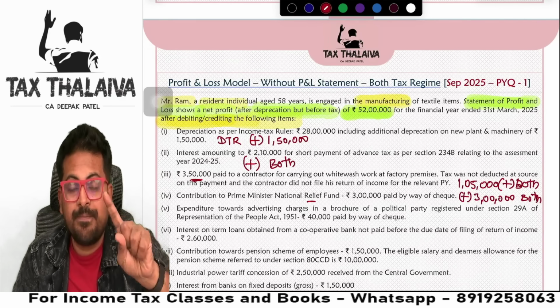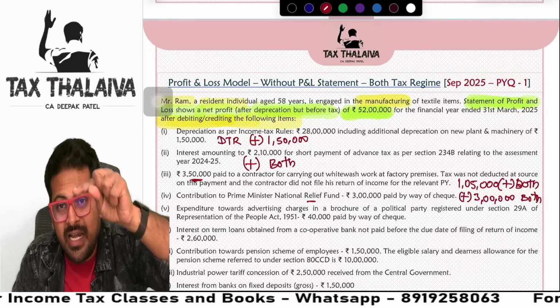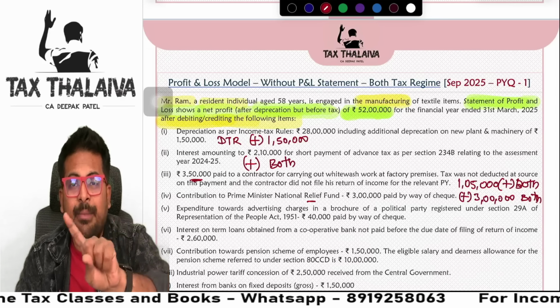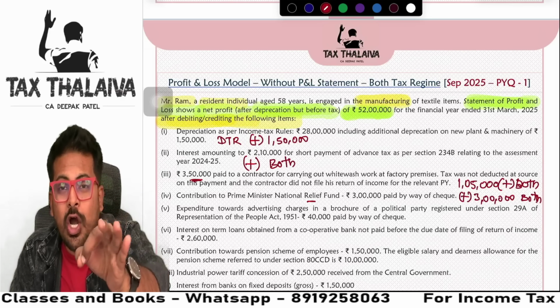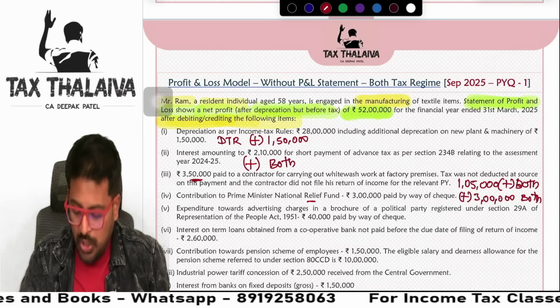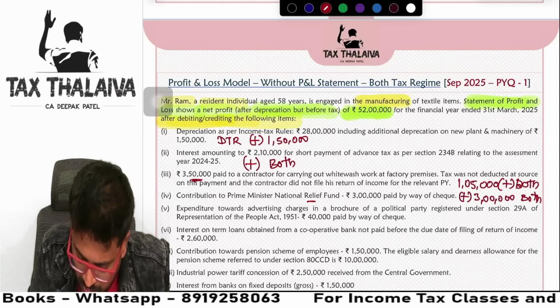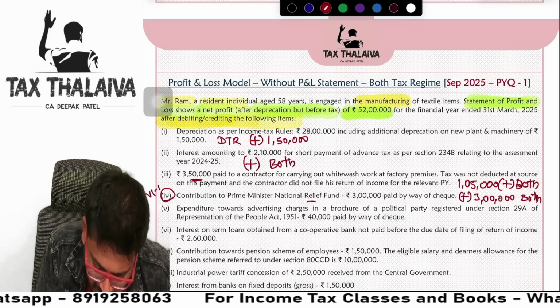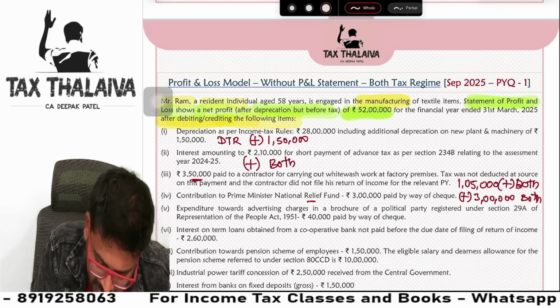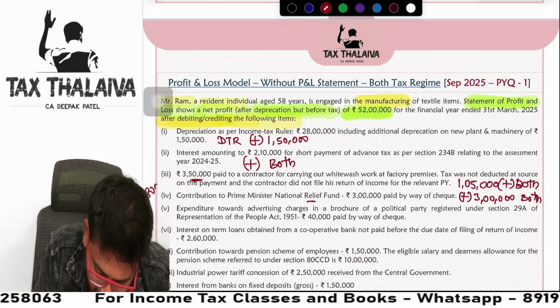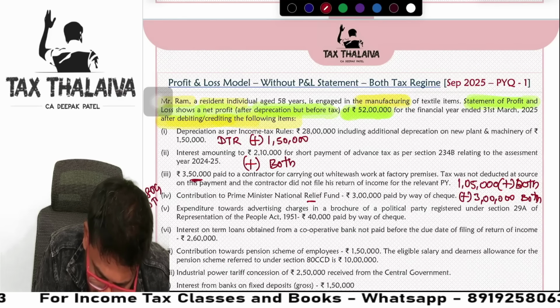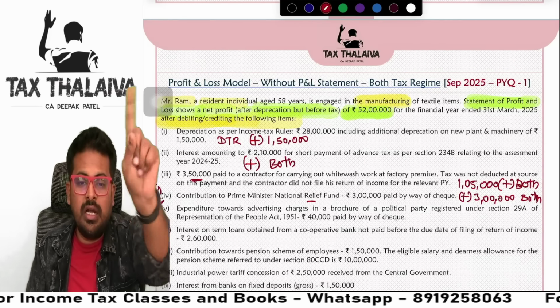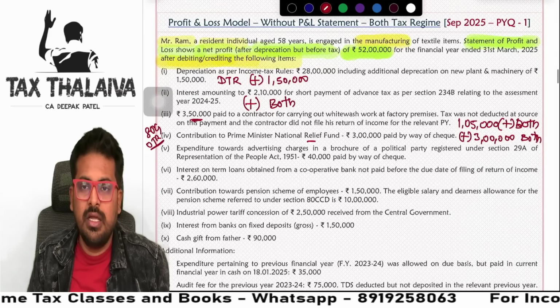But keep in mind one thing. When you go to Chapter 6A deductions, you will not claim it under the default tax regime. Only under the optional tax regime you will claim. So you will write it here. Somewhere you will write it under Chapter 6A deduction, or you will write here 80G only under the optional tax regime, not under the default tax regime, guys.